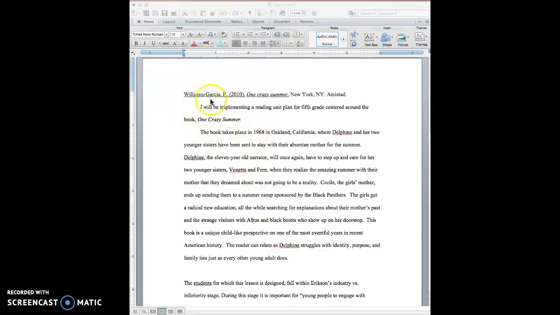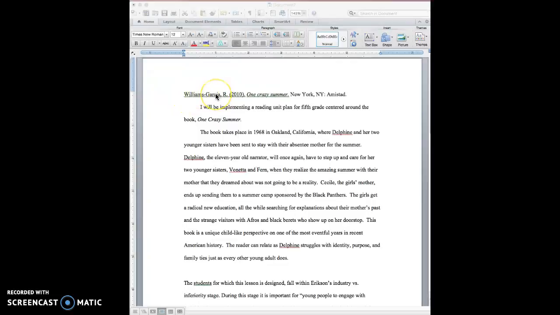What I want you to do is to start with an annotated bibliography of the book that you're using. And of course, if you're using more than one book, you will need to do an annotated bibliography entry for each of the books that you're using. This particular person was using the book One Crazy Summer by Williams Garcia. And what you start an annotated bibliography with is an APA citation. So I'm going to go through this APA citation and point out some of the things that you need to remember when you do your citation.